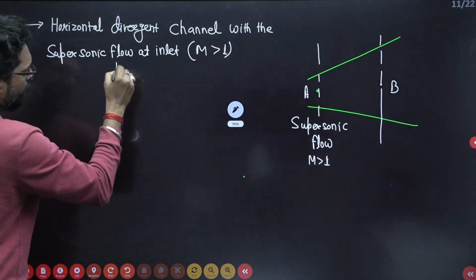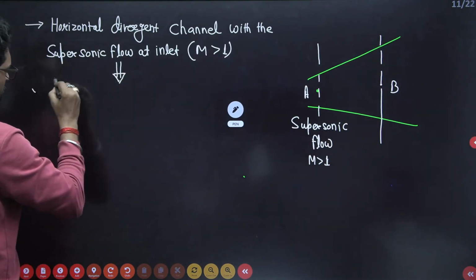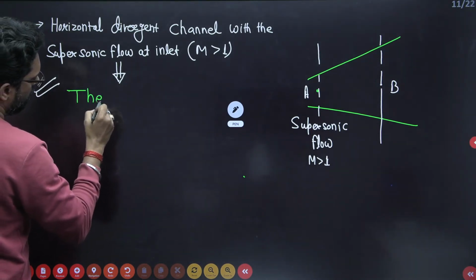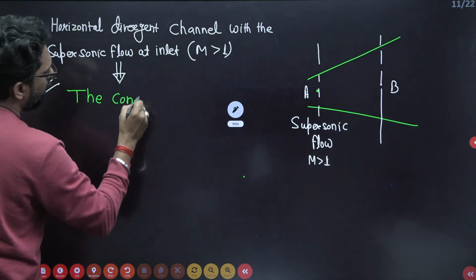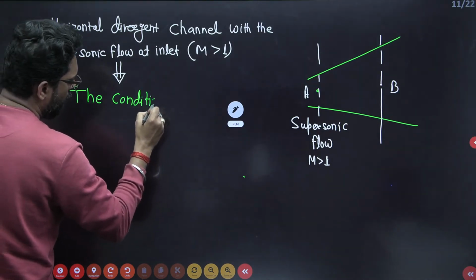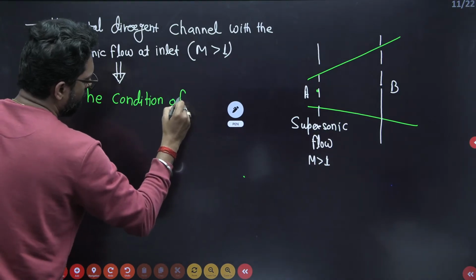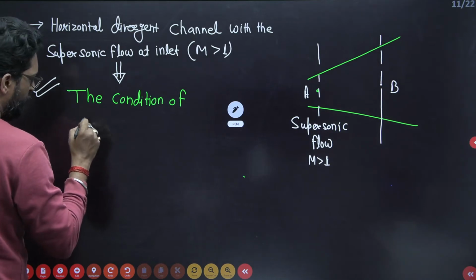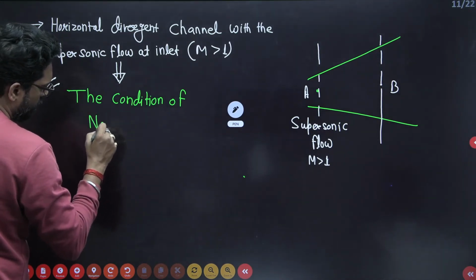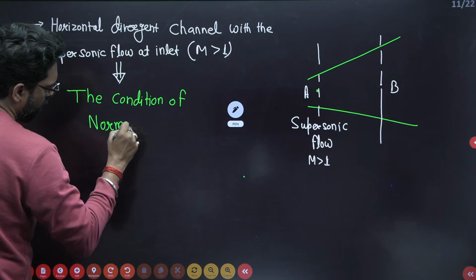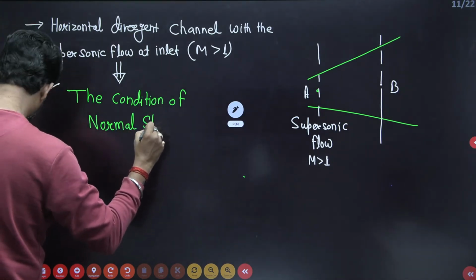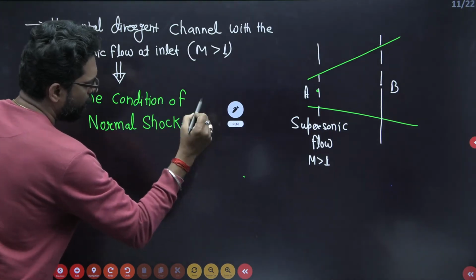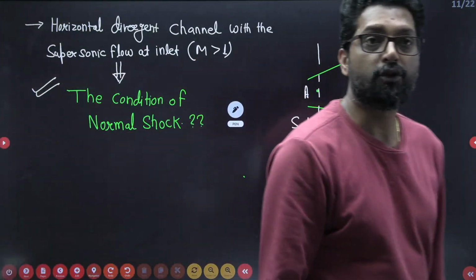If this is so, we have to prove that this is the condition of a normal shock. Why? The question mark is there. We have to derive it.